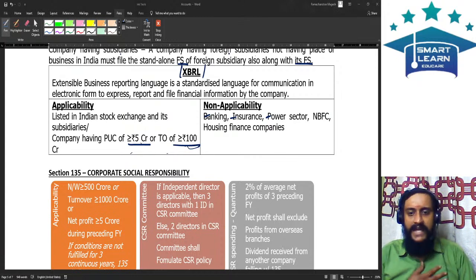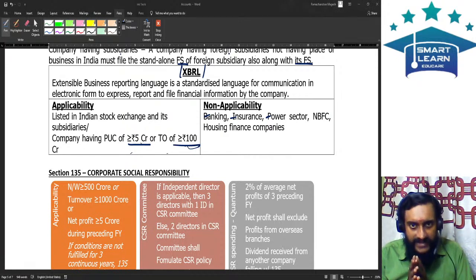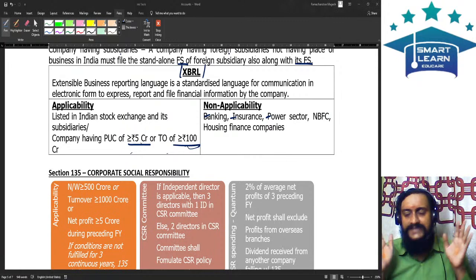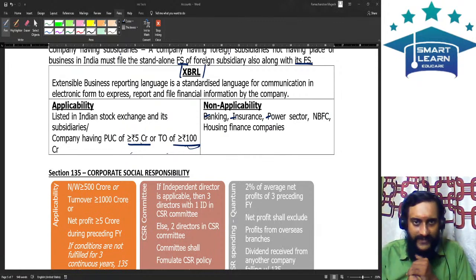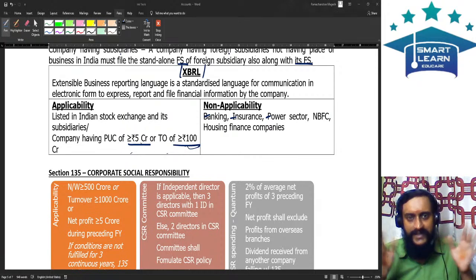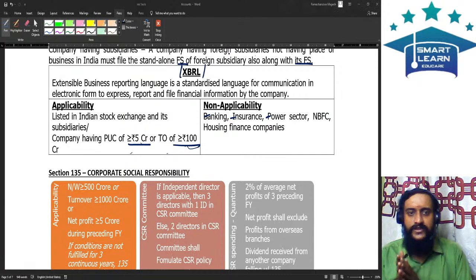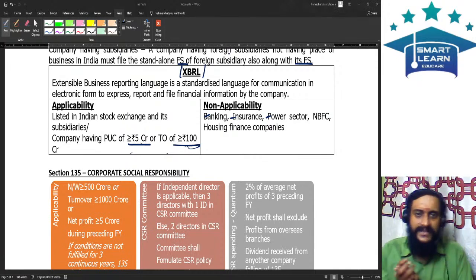My heart is with you all. I am praying very sincerely to God that whatever you study should come in the examination, you should not forget what you study, and you should have peace of mind in the examination so that you can crack it beautifully. Don't get tensed, stay cool. 50 percent of the success is when you stay cool, because all the preparatory part is already over.